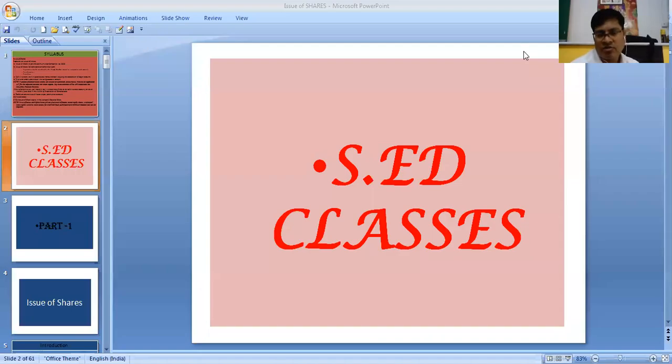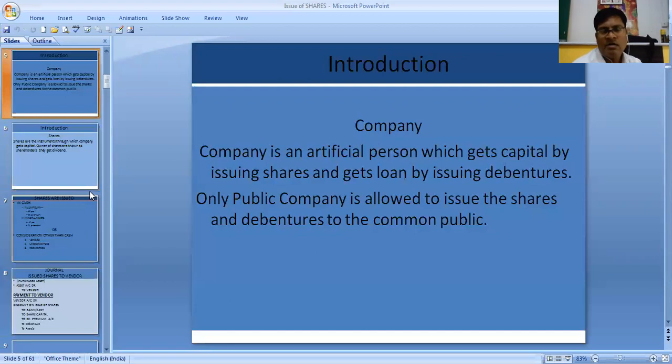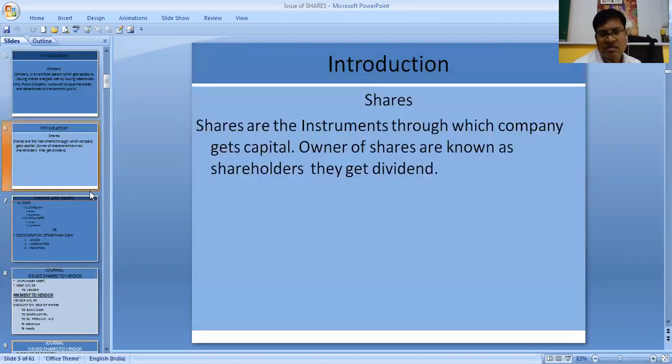Good morning, students. Today our discussion will be on issue of shares. So let's understand about issue of shares. For that, you have to know from where a company gets its capital. It may be loan capital or own capital. They get their own or loan capital through shares or through debentures. That means by issuing shares or debentures, they will get their capital.